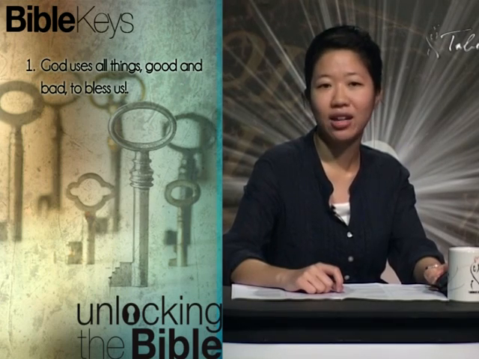And in order for God to fulfill His promises to the children of Israel, He allowed adversities to come into their lives so that they would want to move out of Egypt. Where was God wanting them to move to? Was it a better or a worse place? It was a better place. God wanted to move them to a land flowing with milk and honey. And similarly in our lives, God will often allow adversity in our lives to move us into a better place. We just don't see it yet. But if we trust God, we will see His purpose in time. This brings us to our key number 1. God uses all things, good and bad, to bless us.